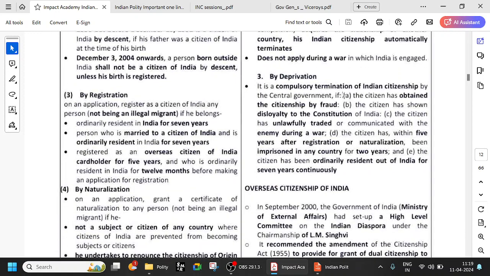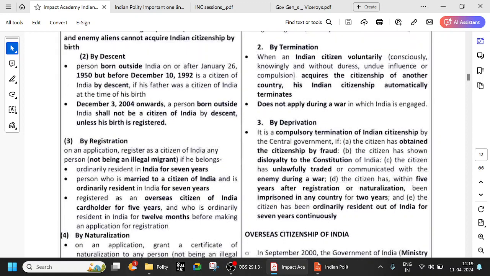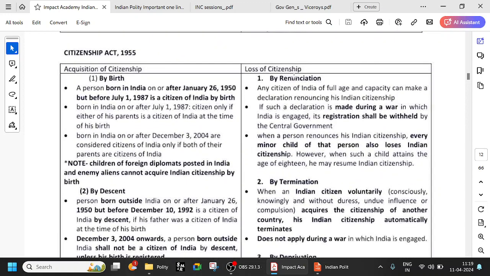Fine. By deprivation. So, if you have obtained citizenship by fraud, or you have shown disloyalty to the constitution, or you have communicated with the enemy during the war, or the citizen has, within 5 years after registration or naturalization, been imprisoned in any other country for 2 years, or the citizen has been ordinarily resident out of India for 7 years continuously. If you do all these things, then you will be deprived of your citizenship. So this question is also frequently asked: deprivation, termination, and renunciation.